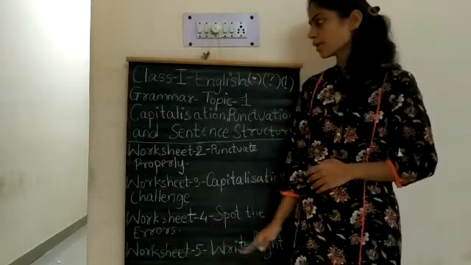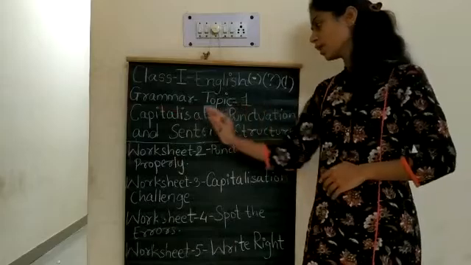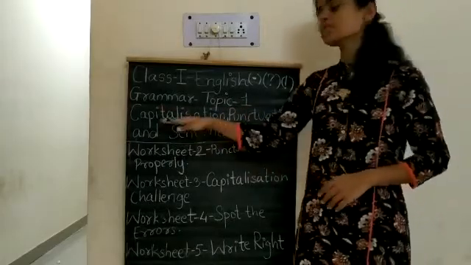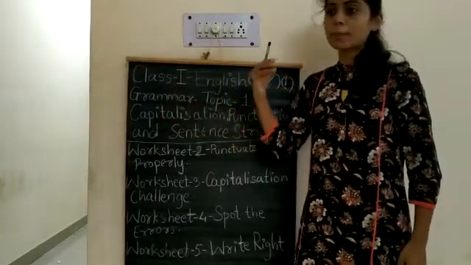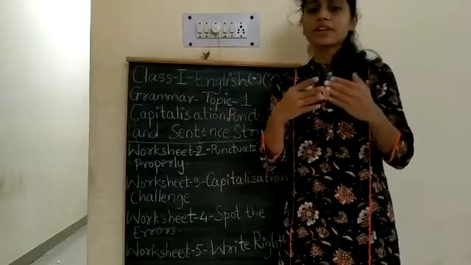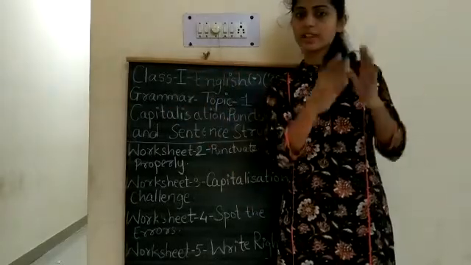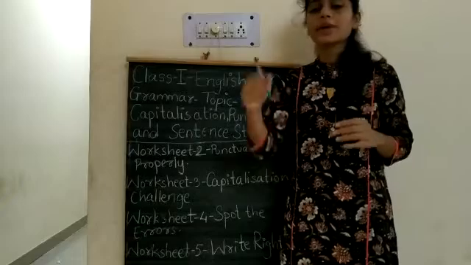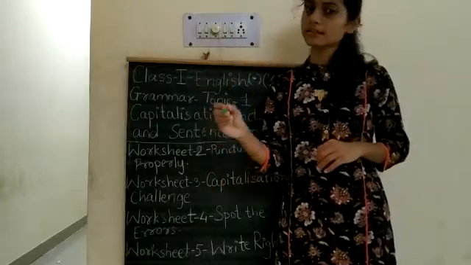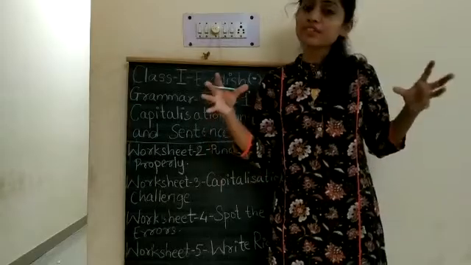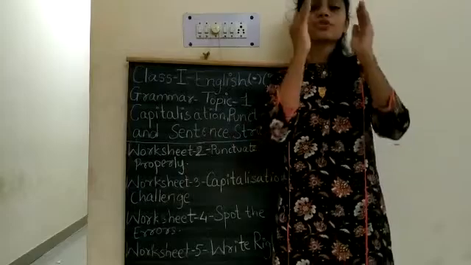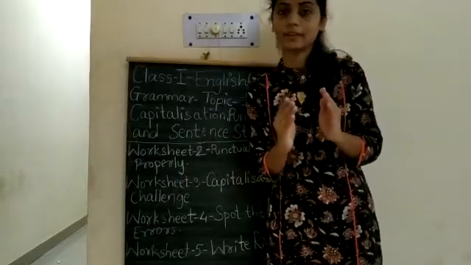Okay children, the same grammar topic we are continuing: capitalization, punctuation and sentence structure. You know what is capitalization. Capitalization is, there are 2 rules to follow that. Whenever a sentence is starting, always that will begin with a capital letter and you will end that sentence with a full stop, and in between if there is any name of a person, place, animal or thing, you are going to start that name in a capital letter.